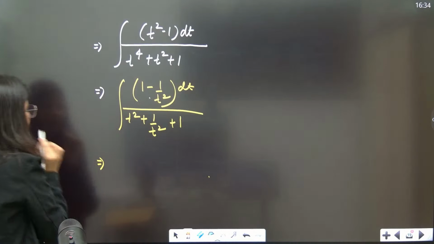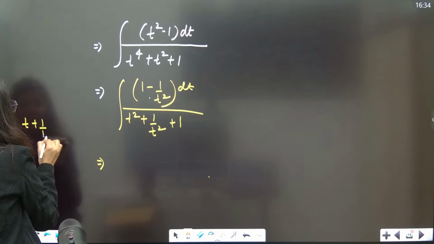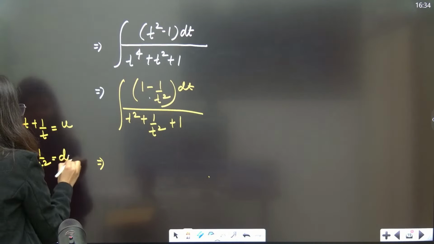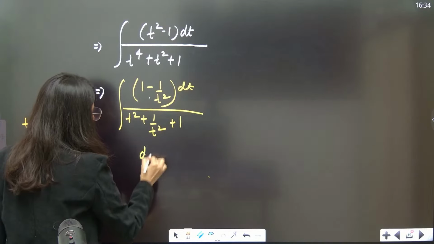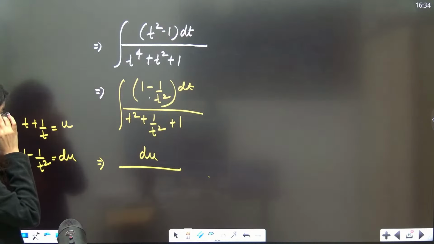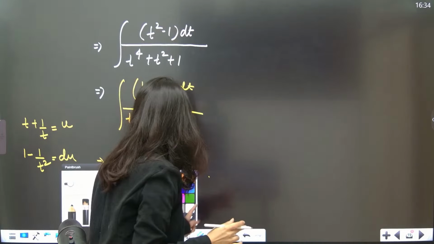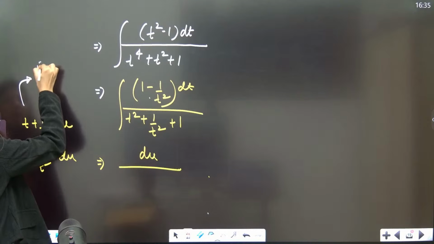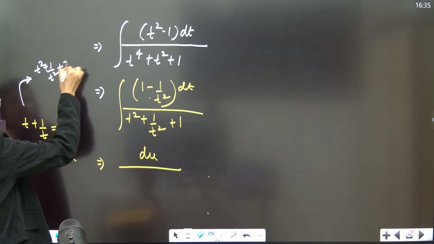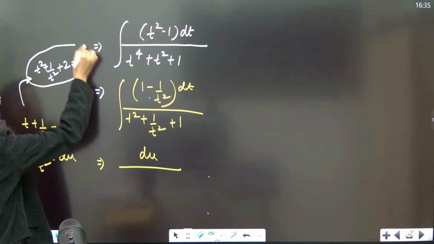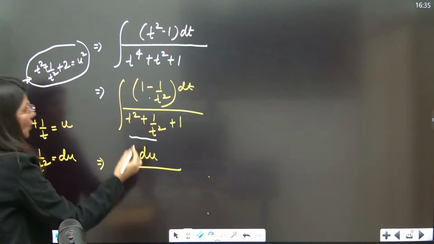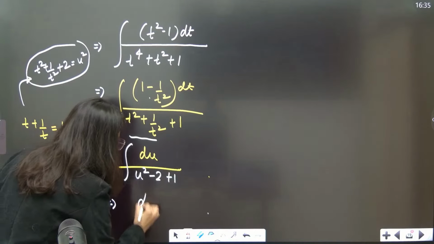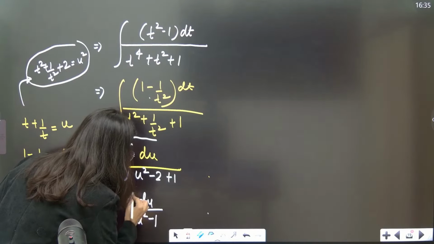Now understand that t plus 1 by t you have to put as u, so that 1 minus 1 by t square dt will become du. So the numerator is becoming du and t plus 1 by t is becoming u. Now I have t square plus 1 by t square, so I square it: t square plus 1 by t square plus 2 is equal to u square. So t square plus 1 by t square is u square minus 2. U square minus 2 plus 1 integral. This is du upon u square minus 1 integral.